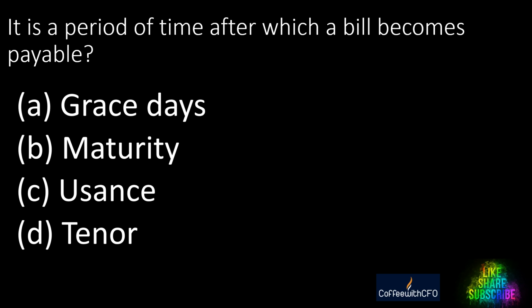Next question. It's a period of time after which the bill becomes payable. A, grace days. B, maturity. C, usance. D, tenor. Answer is tenor. It is the period for which the bill has been drawn.